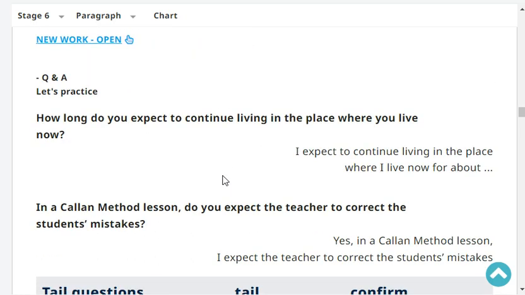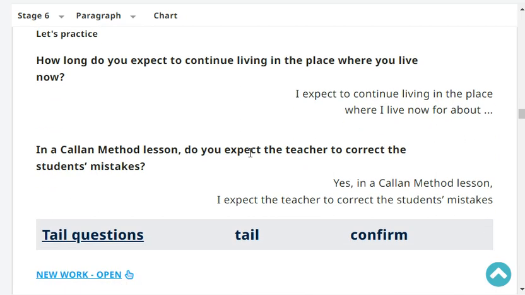Very good. How long do you expect to continue living in the place where you live now? I expect to continue living in the place where I live now for about 10 years. Very good.